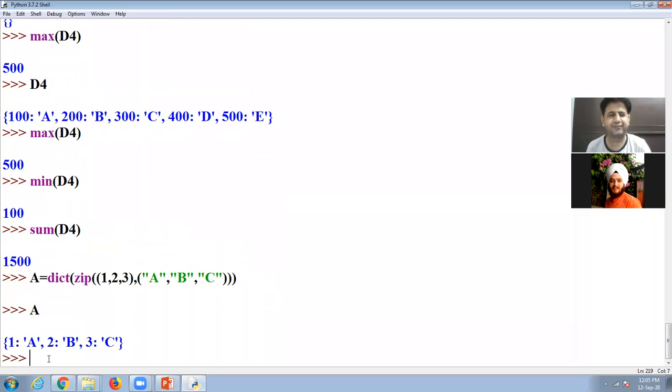Look at here. So there are 3 methods to declare a dictionary. One method is by using the zip function. In this, we give the keys and values separately. Then there is the dict method, and there is a simple method. So if you have any doubt, you are free to put the questions. Okay, students.